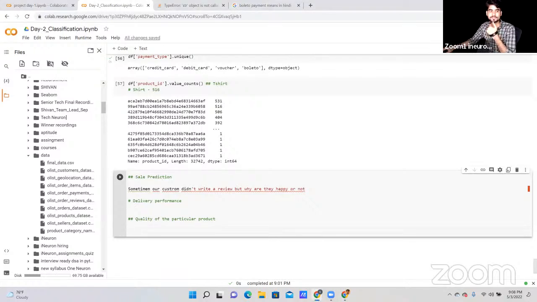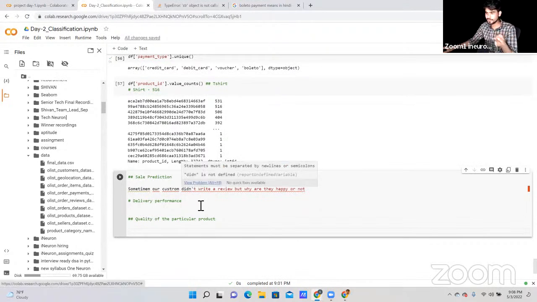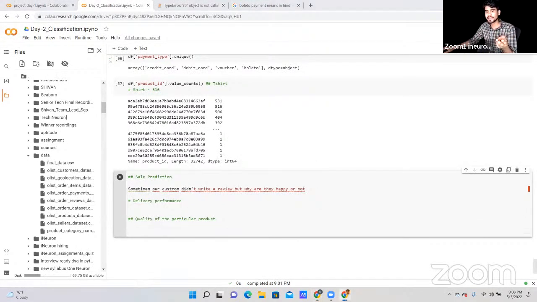Right, everyone? Sales prediction, delivery performance, quality of the product. These are the main functions, the main points that we have whenever we are working on the e-commerce part.